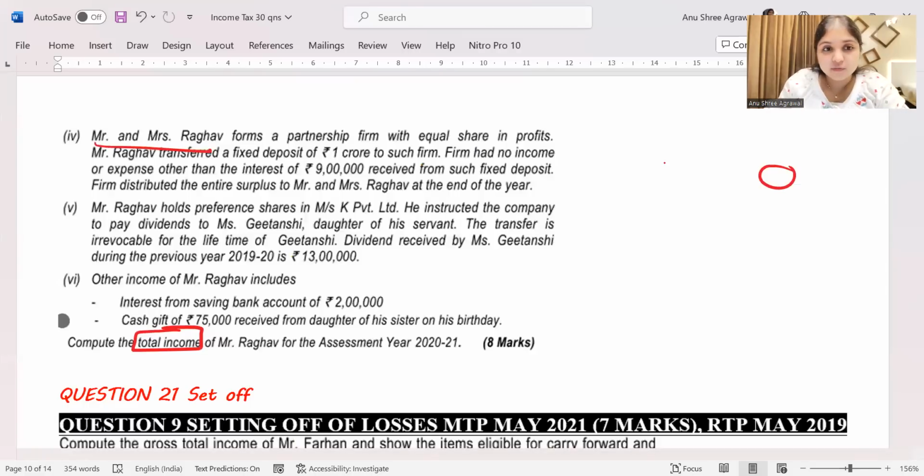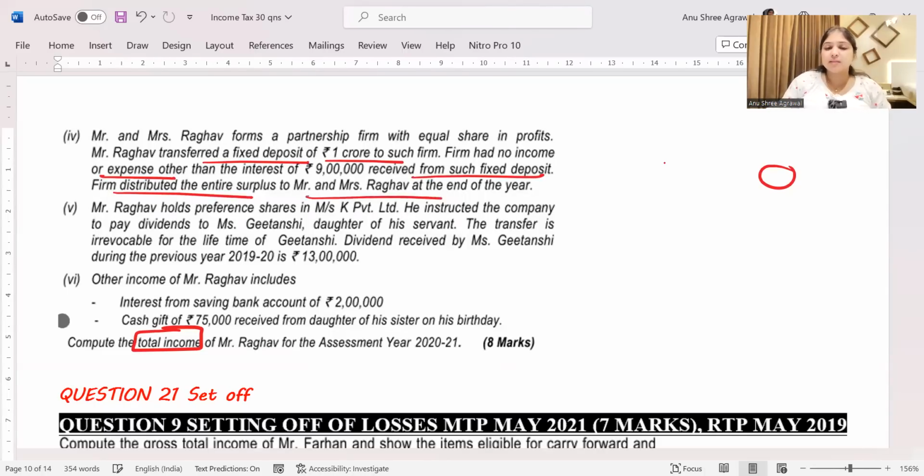Mr. and Mrs. Raghav form a partnership firm with equal share in profits. Mr. Raghav transferred an FD of 1 crore to such firm. The firm had no income or expense other than the interest of 9 lakh received from such FD. The firm distributed the entire surplus to Mr. and Mrs. Raghav at the end of the year. Guys, what to do over here? What is this concept?